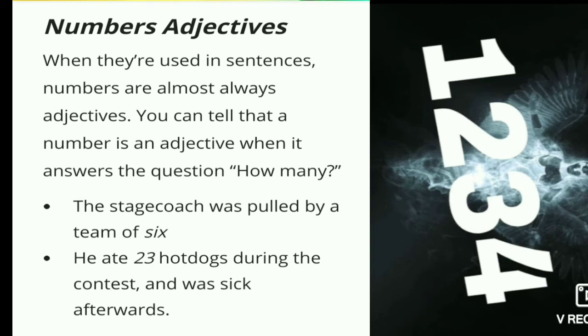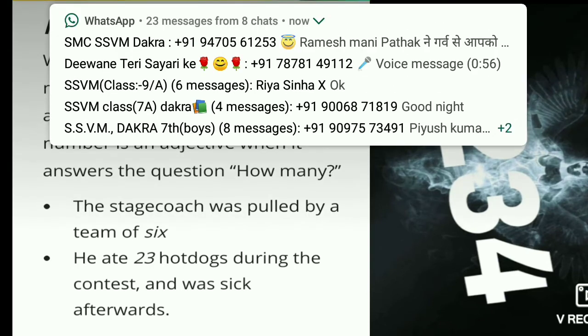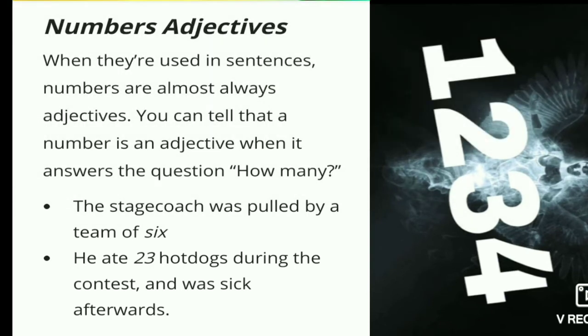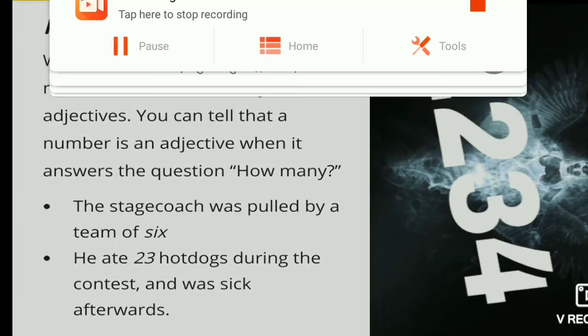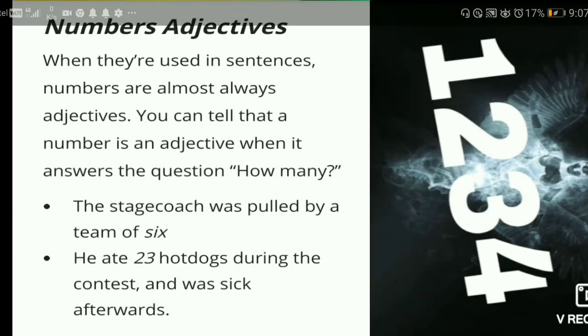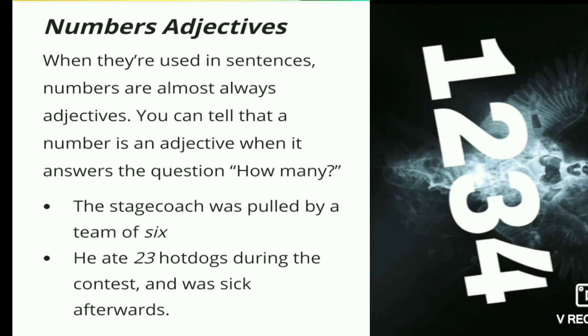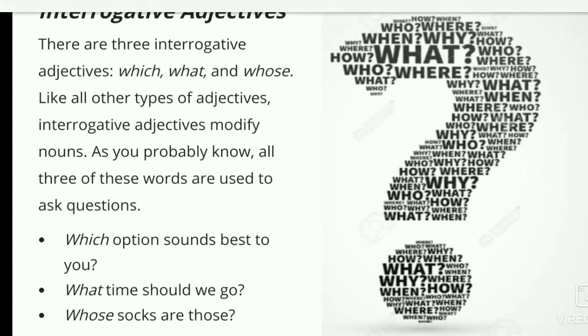When numbers are used in sentences, you can tell that a number is an adjective when it answers the question how many. For example, he ate 23 hot dogs during the contest and was sick afterwards. So any numbers can be used as number adjectives.